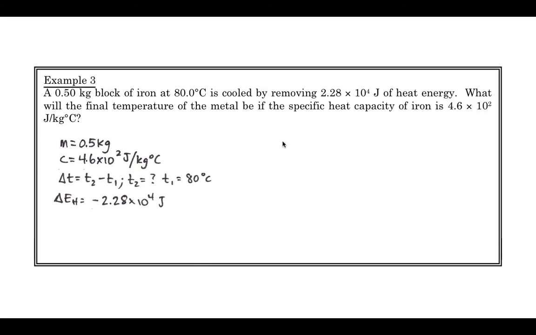Explain why this is listed as a negative. This is listed as a negative because we're going to be removing heat from the system to cool down the block of iron from 80 degrees to whatever T2 is going to be. We're removing heat from the system. It's like we're doing negative work. So we have it negative because we're taking that heat away.